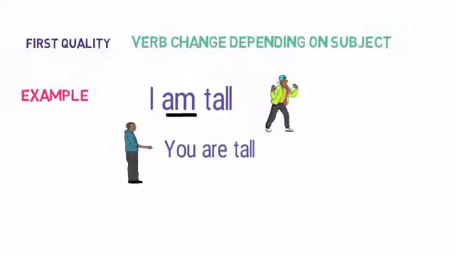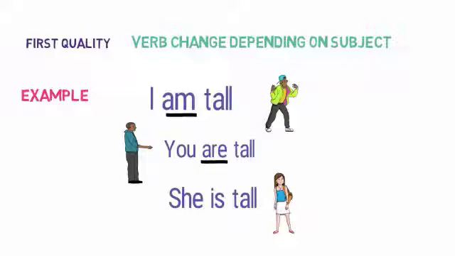Here, while referring to the second person, we used are as a verb, but tall remains the same. Now look at the third example where the subject is third person. She is tall.